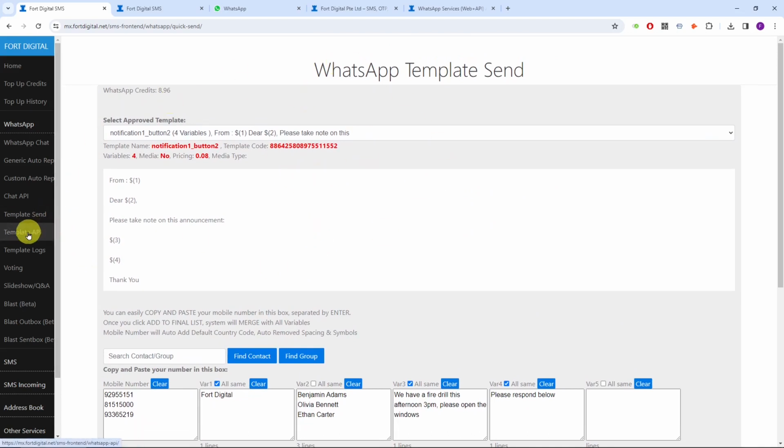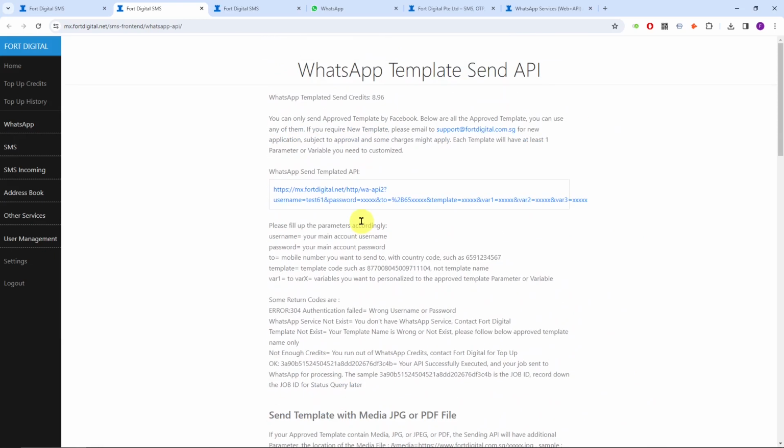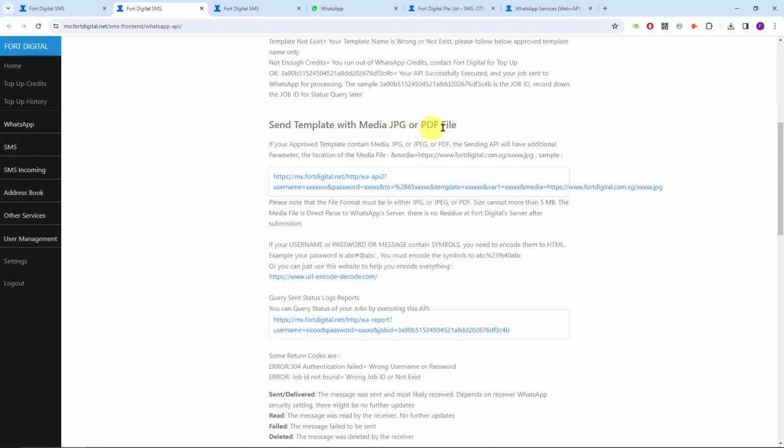Now, we also provide the API. As you can see here, we provide the API for you to integrate into your applications. So you can send messages like OTP, notifications, reminders, confirmations, bookings, reservations, and invoicing. Yes, you can attach PDF files or JPEG as I showed to you.